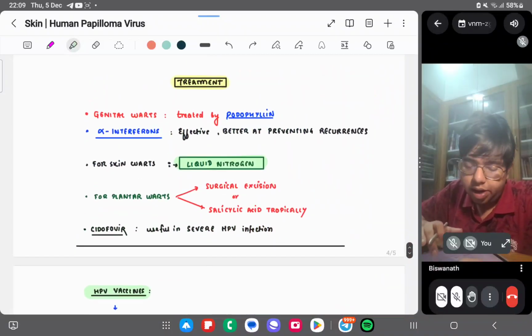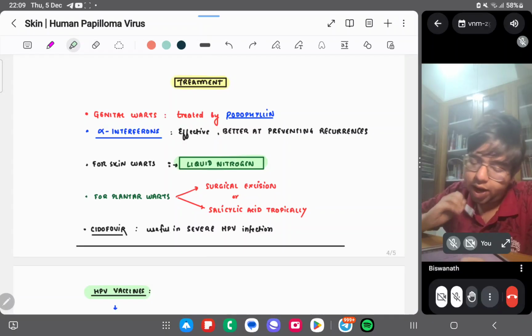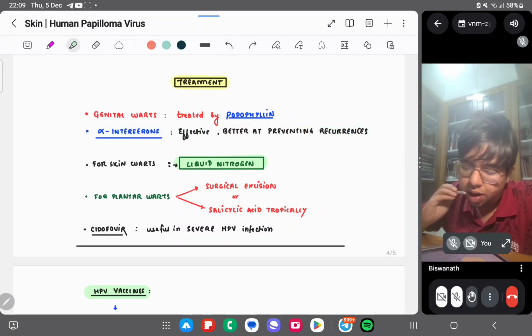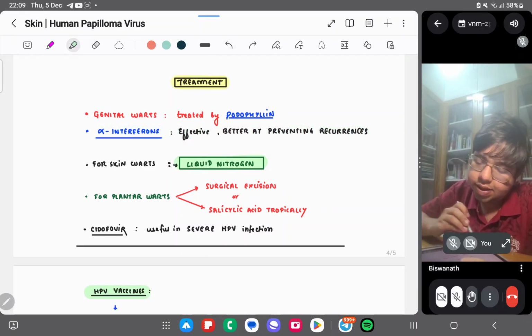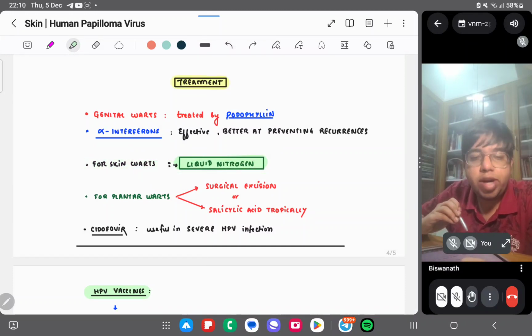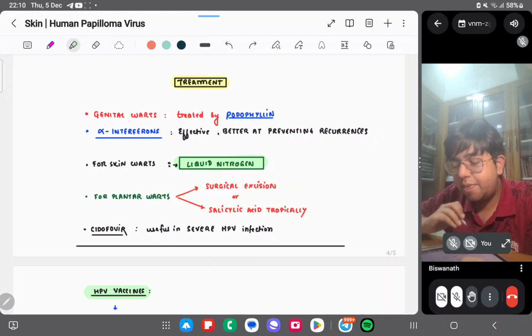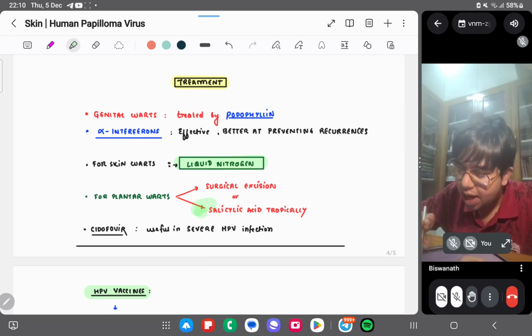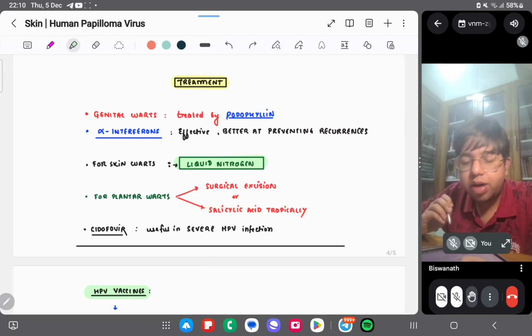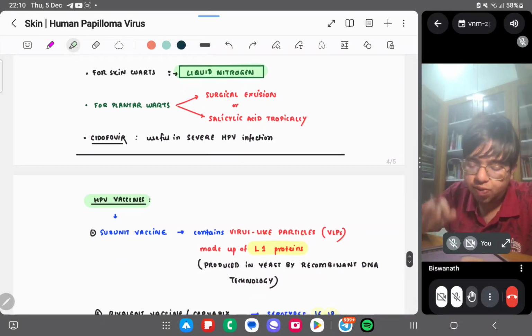Treatment. Genital warts are treated by podophyllin. Alpha interferons are effective for preventing recurrences. For skin warts, you can do liquid nitrogen therapy. For plantar warts, the painful warts on the foot, you can do surgical excision. And you can apply salicylic acid topically. Cidofovir is also useful here.